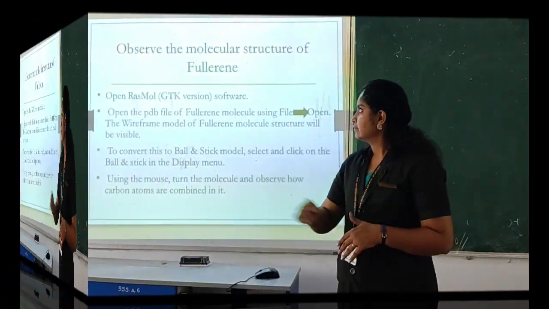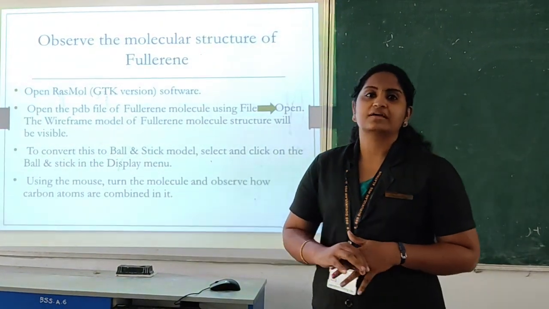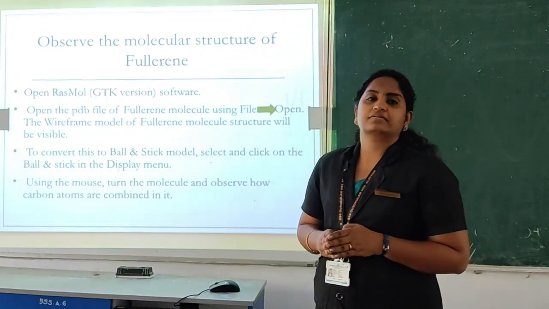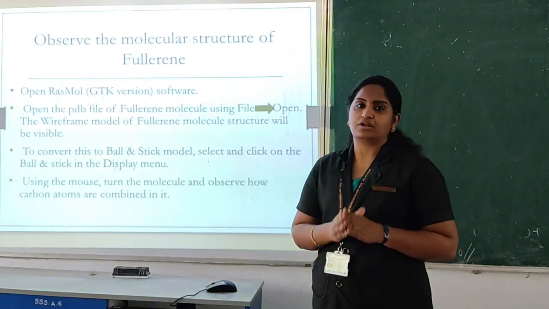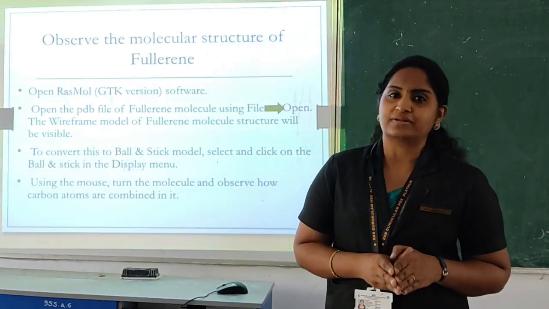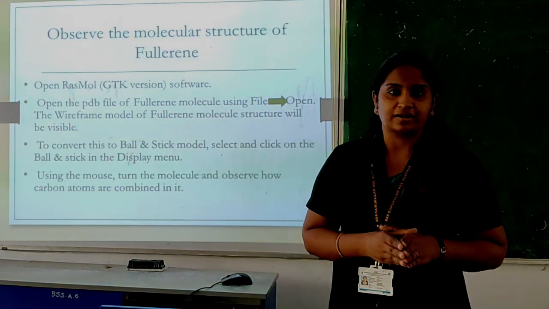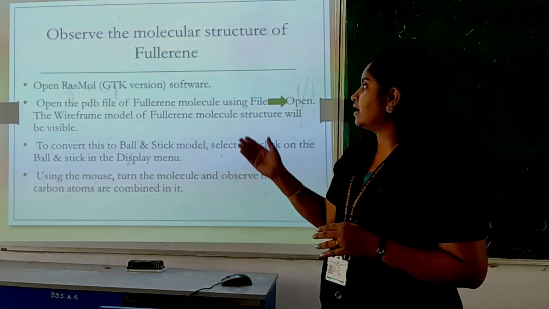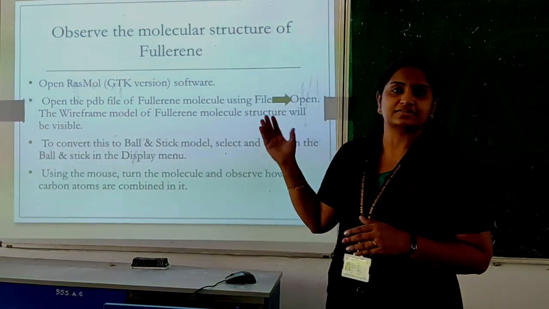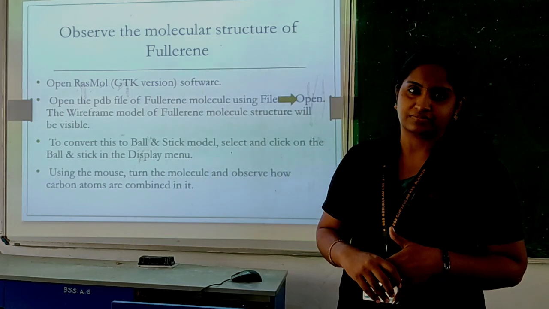Here the first activity is to observe the molecular structure of fullerene. Generally we are discussing the allotropes of carbon. What are the main allotropes of carbon? Yes, diamond and fullerene. So here, open the RasMol software by going to Applications, Science, RasMol. You have to open it with the GTK version.